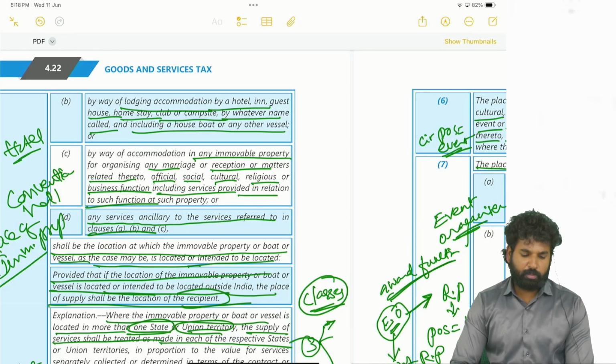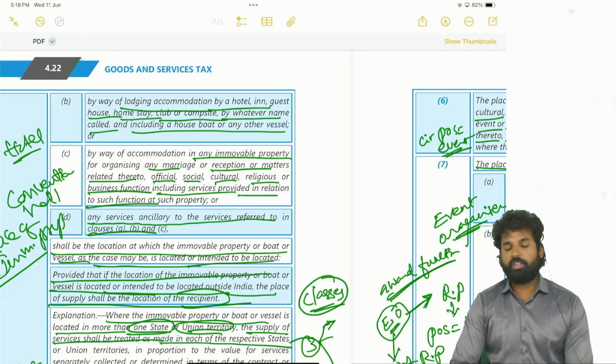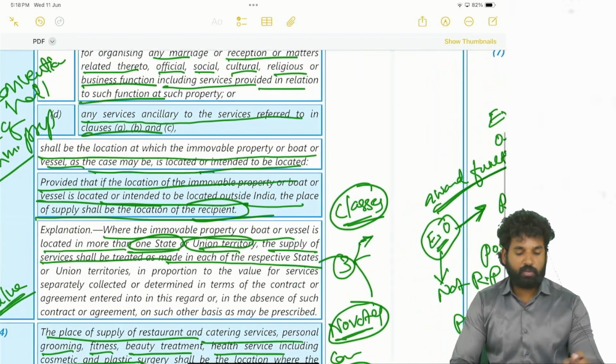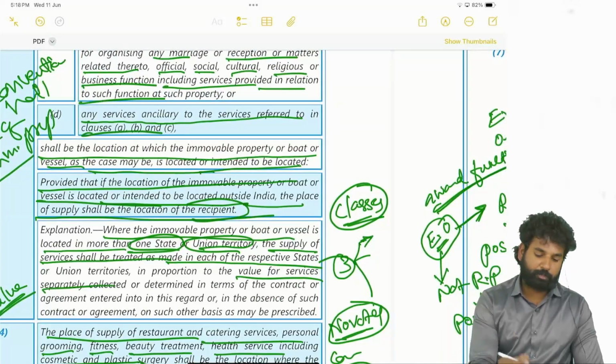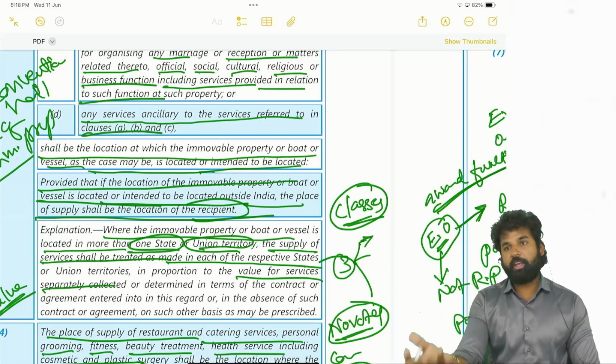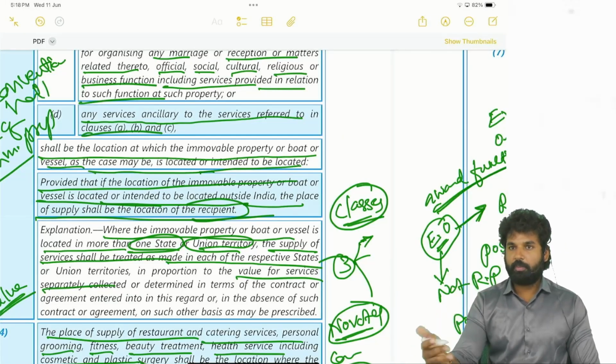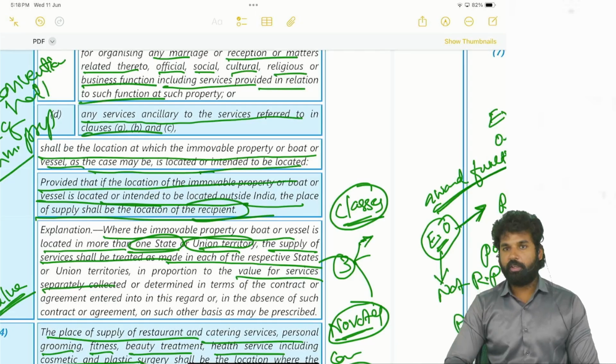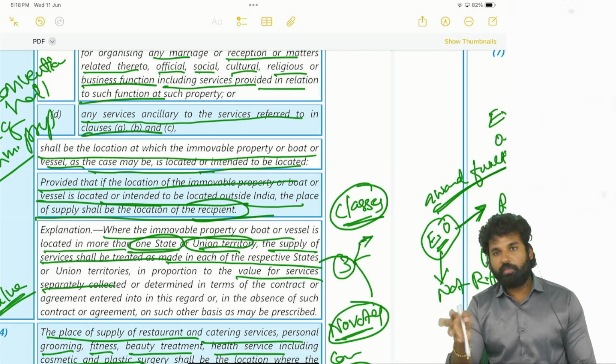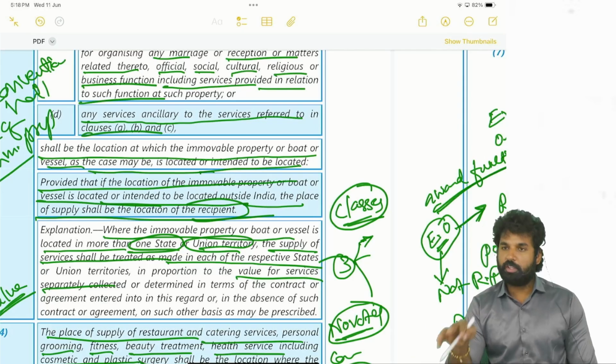If the immovable property and the services are in different states, and the value for the service is separately collected as per the agreement, before the supply of the service, then it is not an issue. If the value is not collected separately, you have to separate it on a reasonable basis.